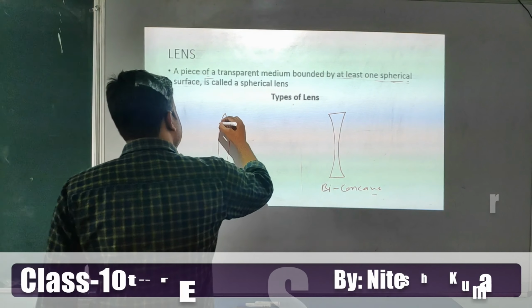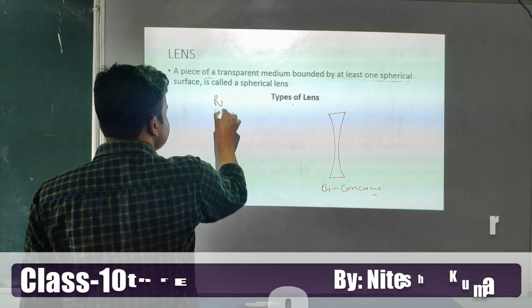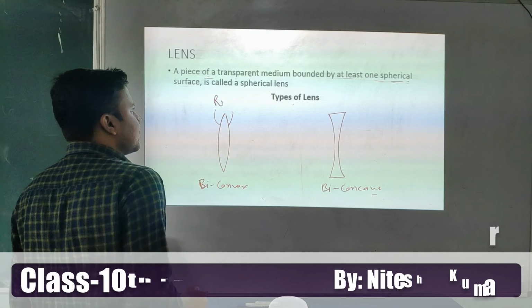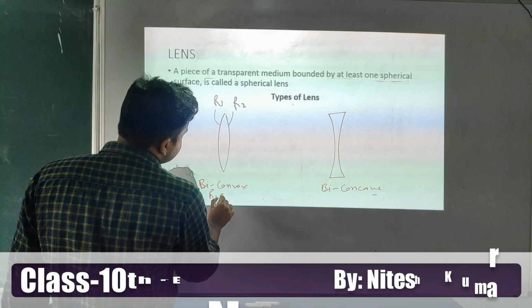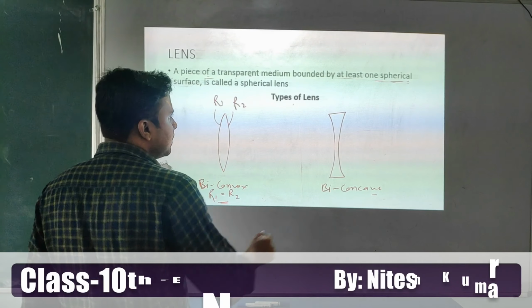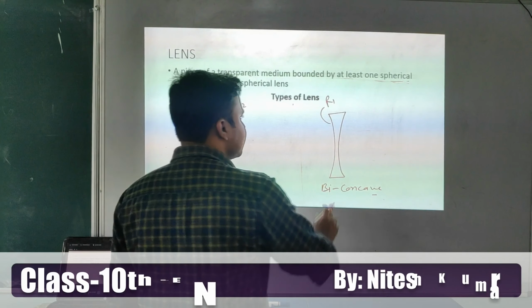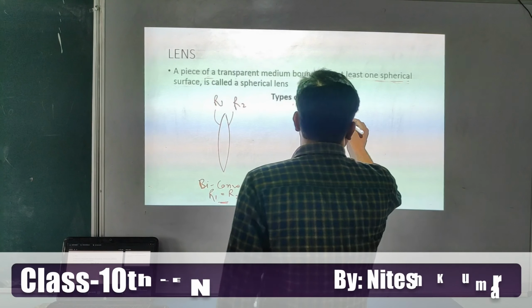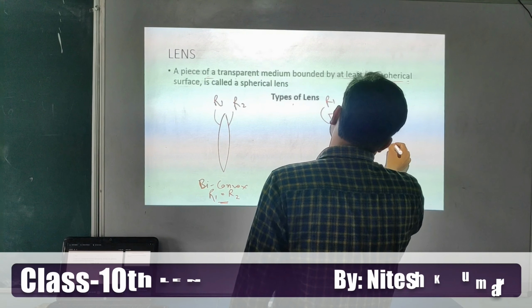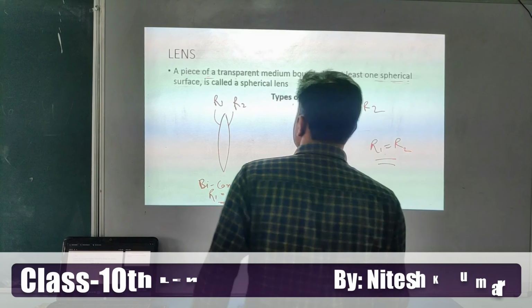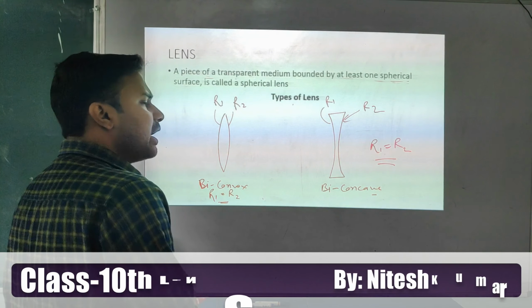What is this, students? Look at this. These two are spherical surfaces. I am assuming the radius of curvature of this surface is R1 and this one is R2. Here in the bi case R1 is equal to R2. And here also, on this side the spherical surface radius of curvature is R1 and the radius of curvature of this surface is R2, or in this case also R1 is equal to R2. So in our 10th class syllabus we have biconcave and biconvex.